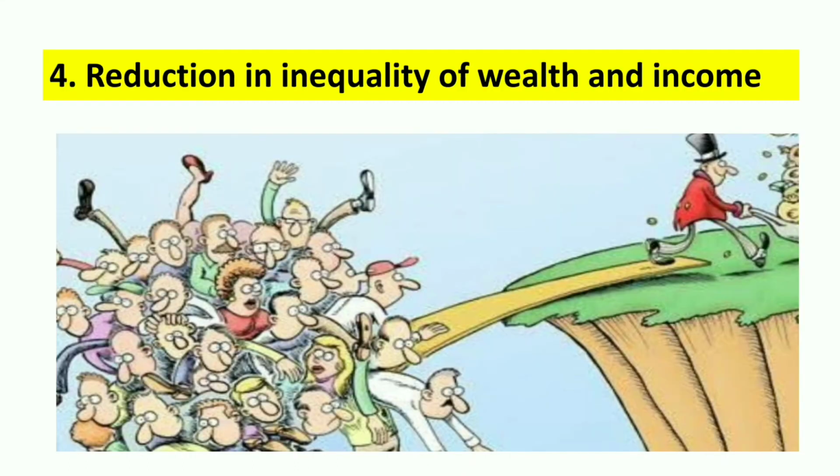All right. Next objective is reduction in inequality of income and wealth. That is, rich should be taxed more and the poor should be taxed less in order to reduce the inequality of income and wealth. There are various tax slabs, and up to a certain amount, no tax is paid by the people. When they cross a certain amount of money, after that they are taxed accordingly. Those who are earning less are taxed less, and the people who are earning more are taxed more, in order to reduce the inequality of wealth and income.